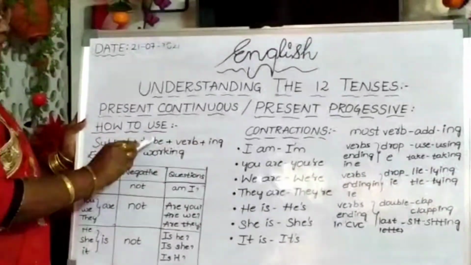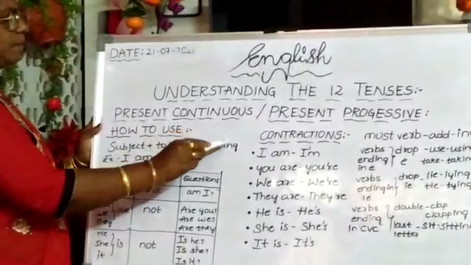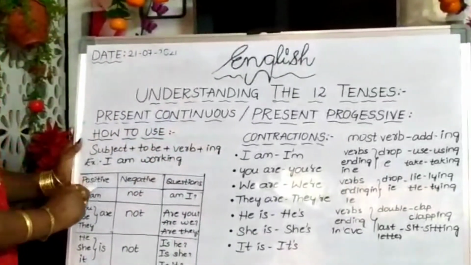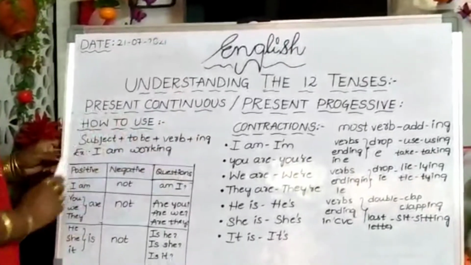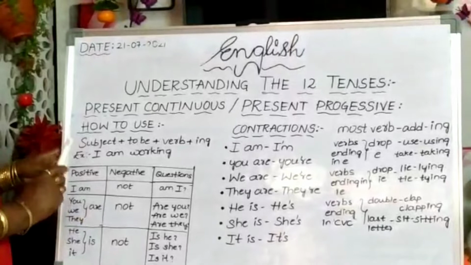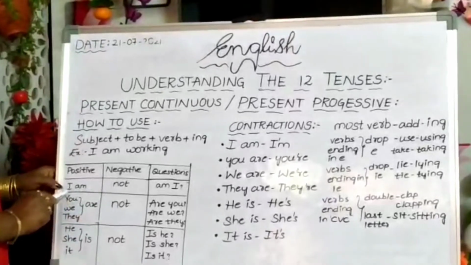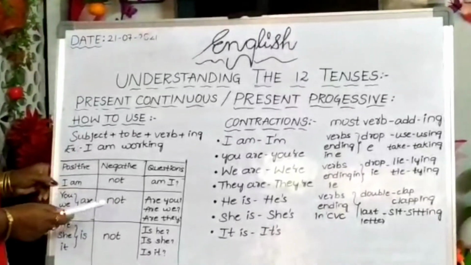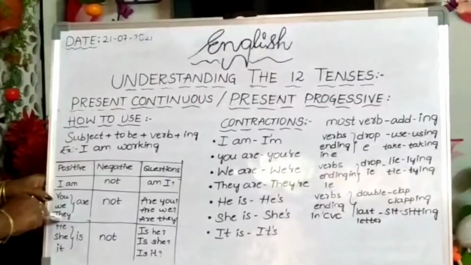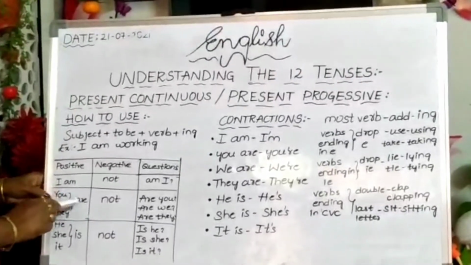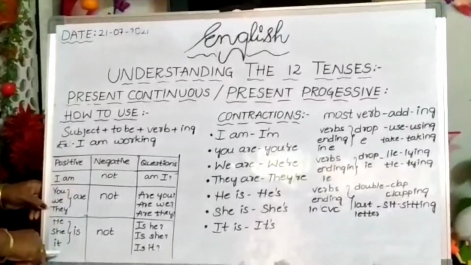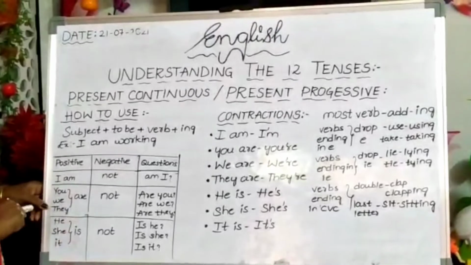Subject, to be, verb plus ing form. Then in positive, negative and questions, how we can use this? I, along with I, auxiliary am we will use. You, we, they, along with this, we use are. He, she, it, along with this, is we will use.